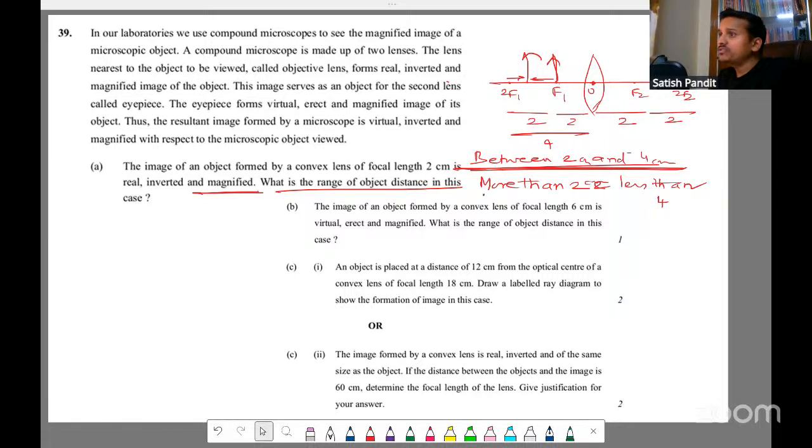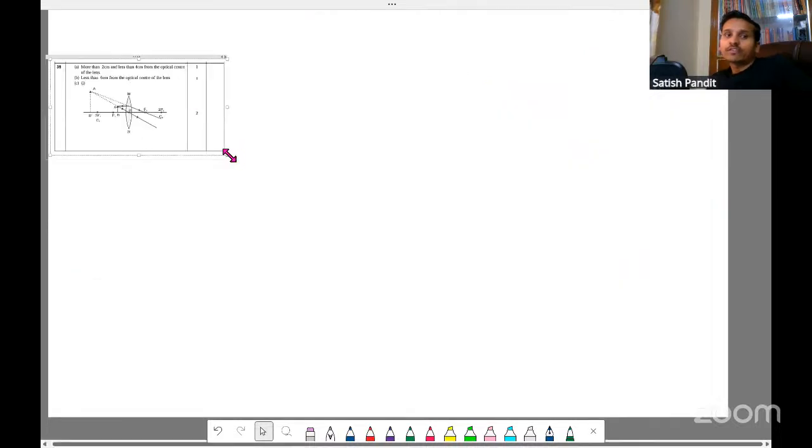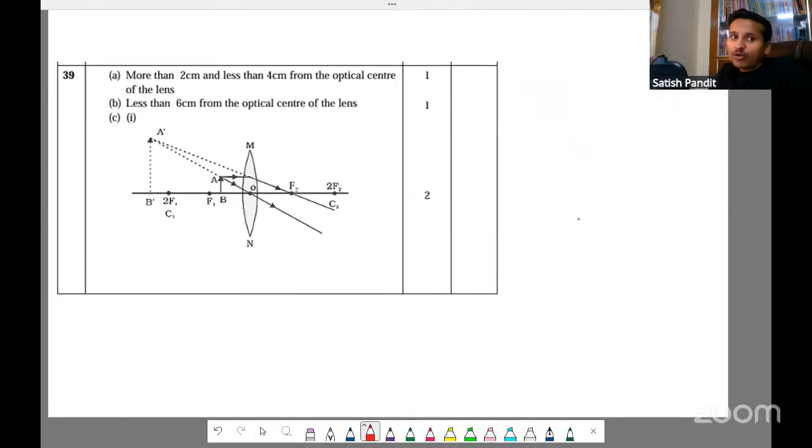Adira, have you understood? Yes, sir. Okay. And actually, some people are always giving this kind of thing. I mean, we can write this for sure: greater than 2, less than 4. We can write like this also. This is also fine. It's allowed. But try to stick with this itself. I'll show you the answer key also, how they've given. They've given more than 2, less than 4 from the optical center. So this is how they have given. I've given you the explanation why it is more than 2 and less than 4.